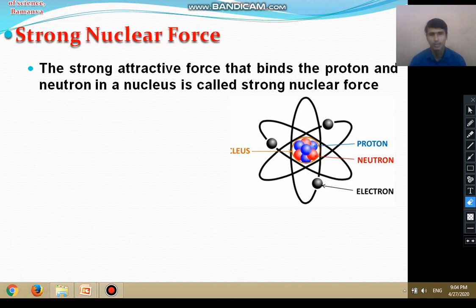If there were no such attractive force, then according to Coulomb's law the repulsive force between proton and proton would act, and they could not stay together in the nucleus. So the protons and neutrons bind together due to the strong nuclear force.